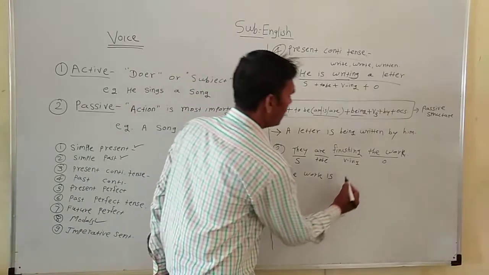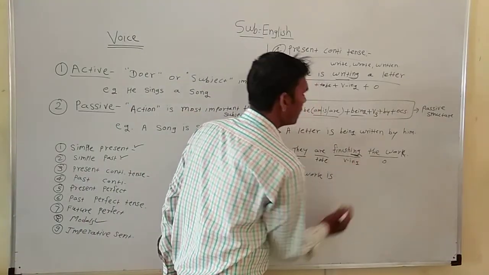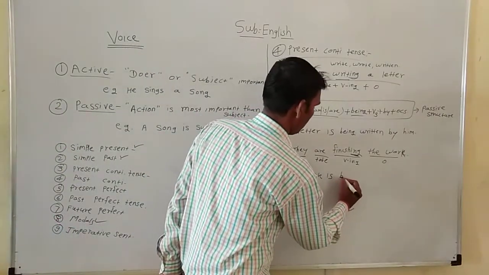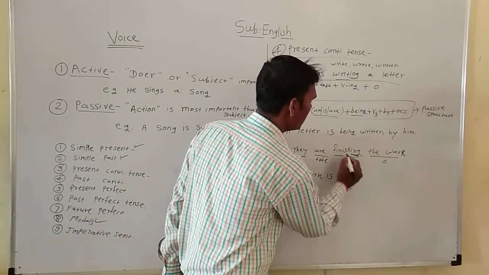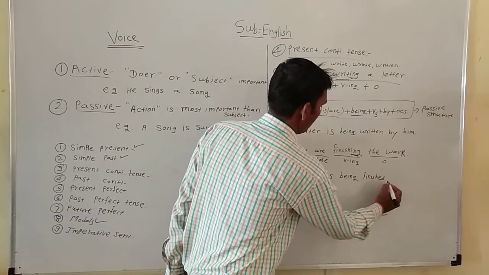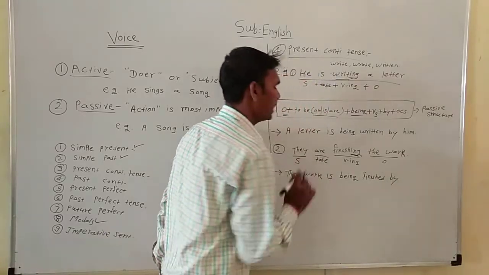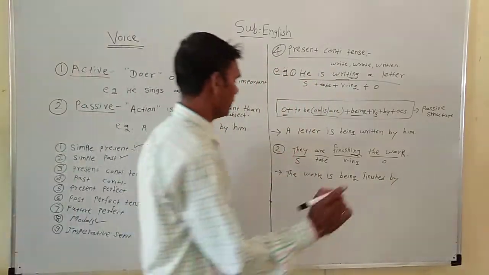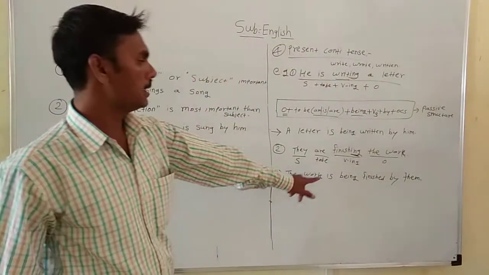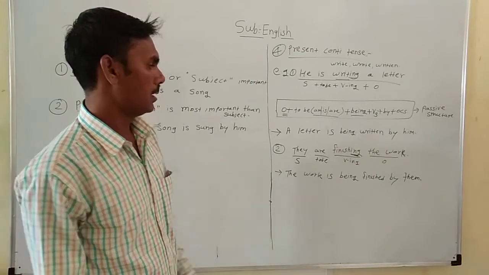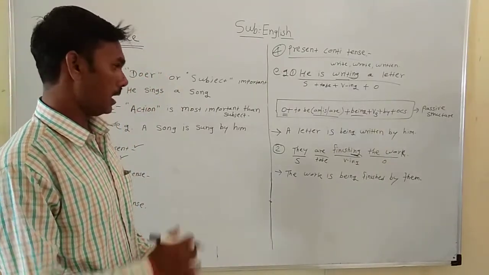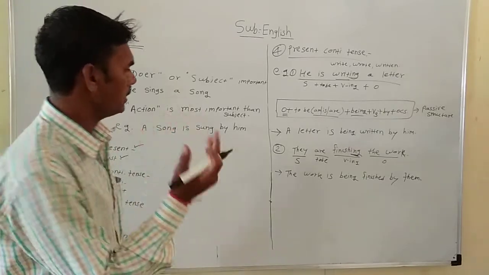Then we must eliminate ing in passive voice, so instead of ing we use being, then V3, finished, by, the objective case of they, by them. The work is being finished by them. The work is being finished by them is the correct passive voice of the given sentence. Let's see another example.